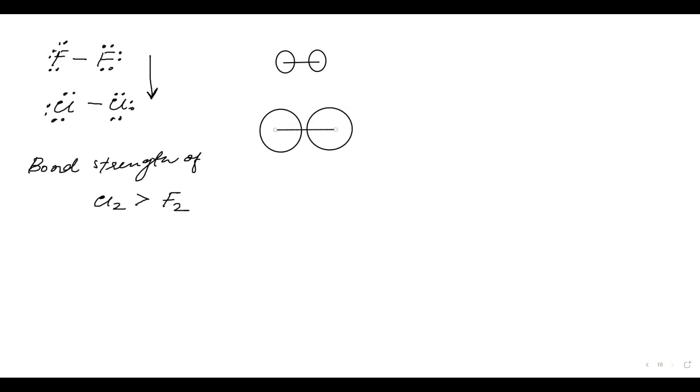Now, both of them have the same number of lone pairs. Where will the repulsion be high, in fluorine or Cl2? Repulsion will be high in fluorine. Yes, repulsion is high in fluorine. F2 has greater repulsion than Cl2. That means if it has greater repulsion, we can break F2 easily. Hence we have to provide less energy to break that bond. Hence F2 has lower bond strength. We have to provide less bond energy for it. Okay.